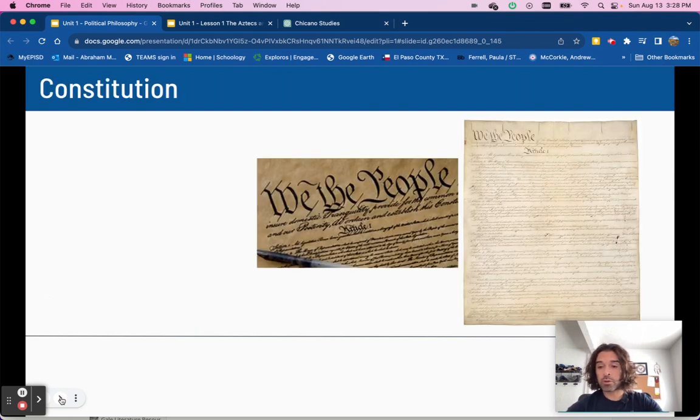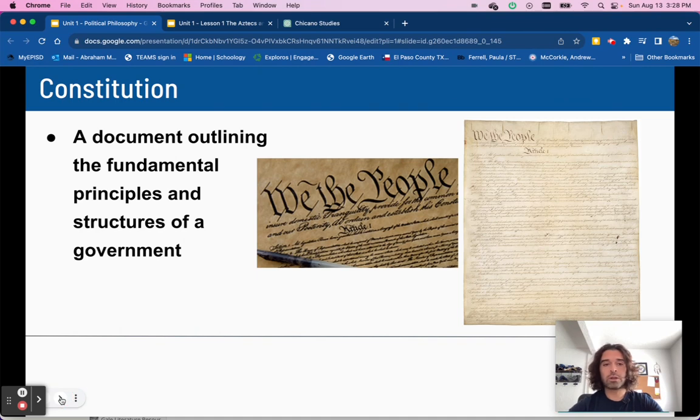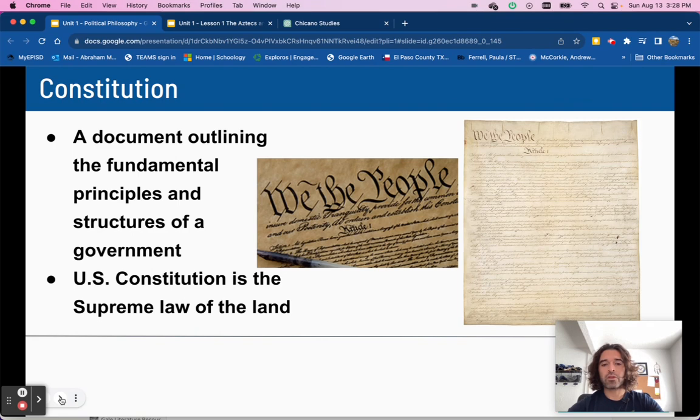First, let's learn the definition of a constitution. A constitution is a document outlining the fundamental principles and structures of a government. In other words, how a government is set up. The U.S. Constitution is the supreme law of the land here in the United States.